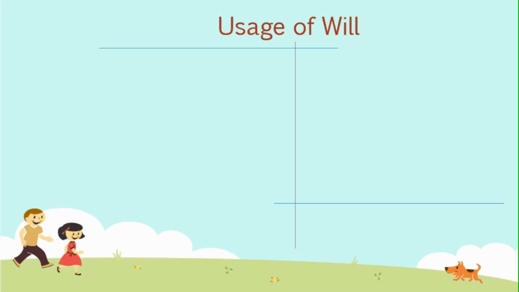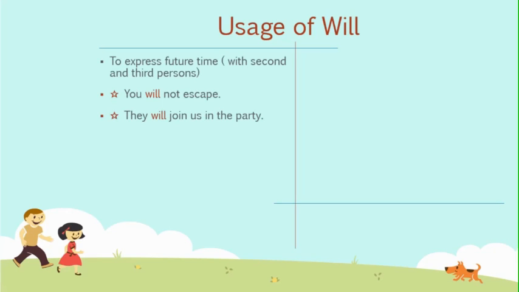Will is mainly used to express plans and things we are certain about. Will is the most common and basic form to express the future. Will is used with second and third persons to express future time. For example, you will not escape. They will join us at the party.